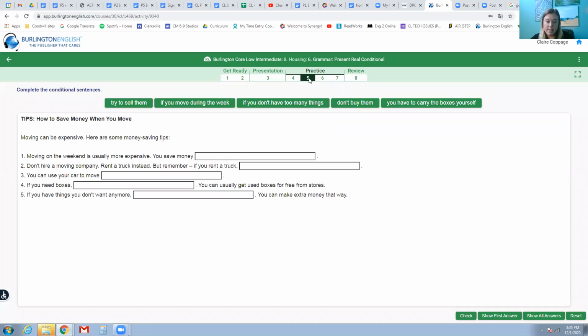Let's complete these conditional sentences. This is titled Tips, How to Save Money When You Move. Moving can be expensive. Here are some money-saving tips. All right, here are our options to fill in the sentences. I'll read them out loud.